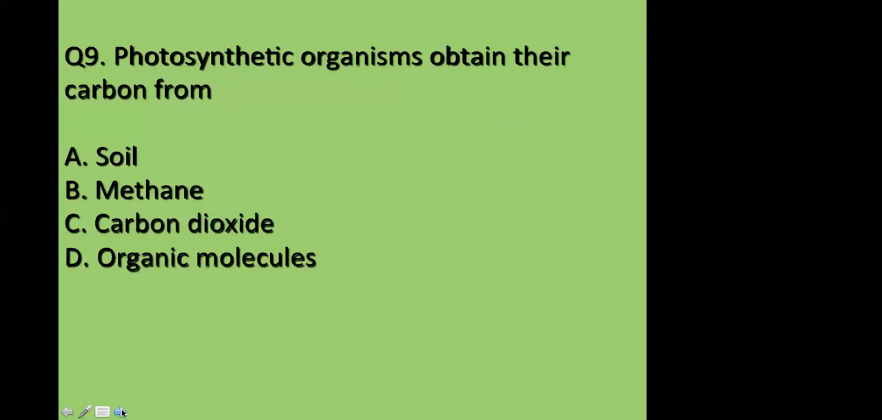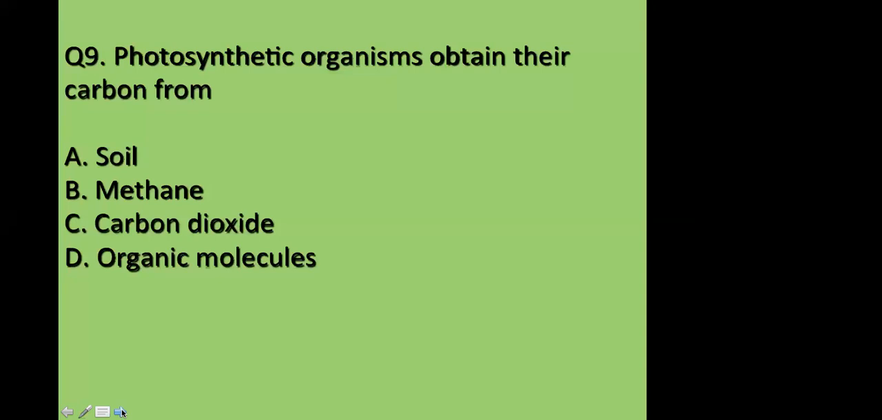Yes, it's captured by the leaf of the plant. It's the main source of carbon and oxygen and glucose. Kevin, you are absolutely correct.